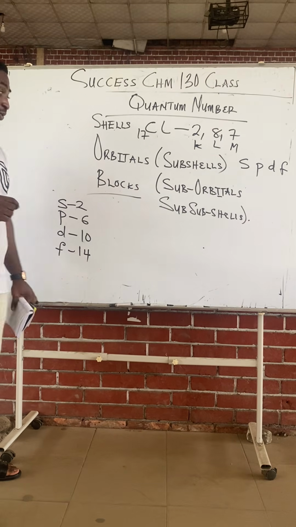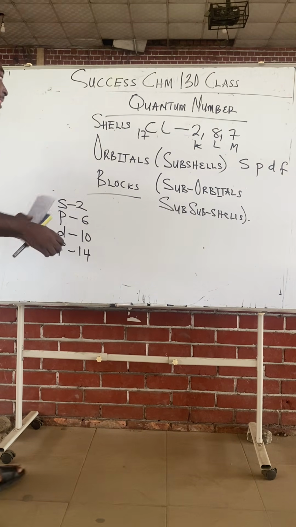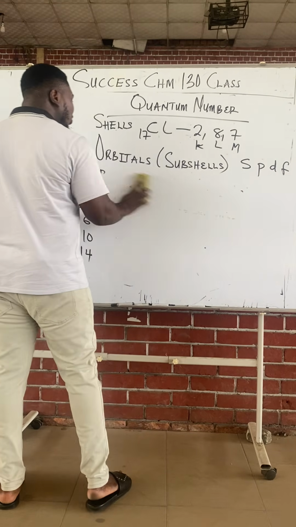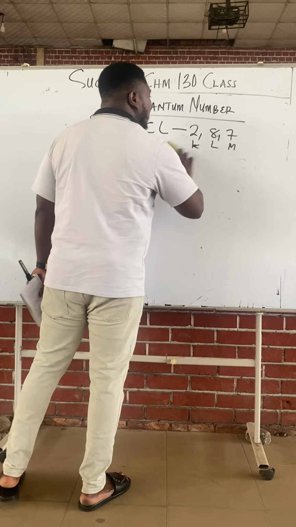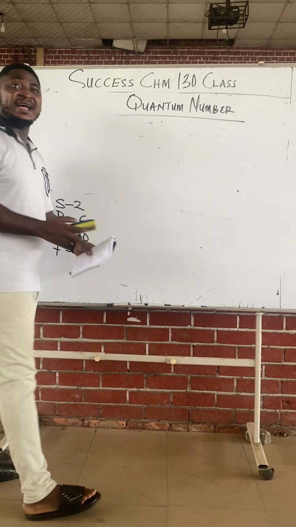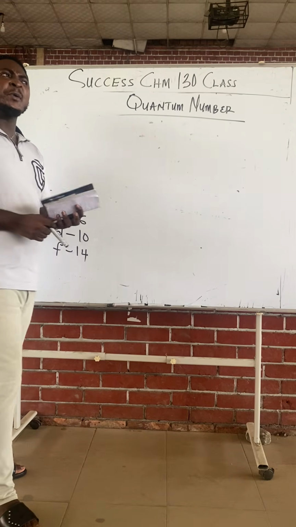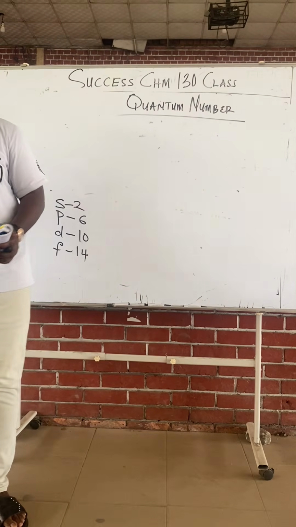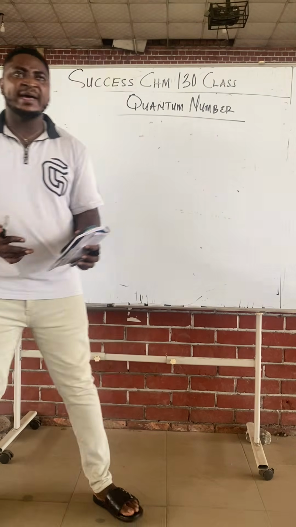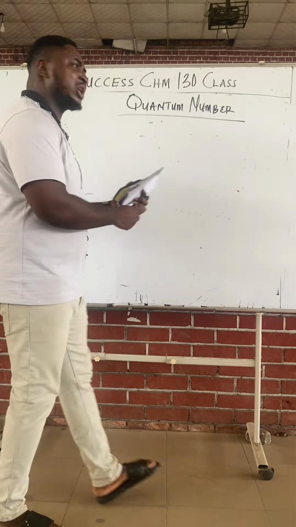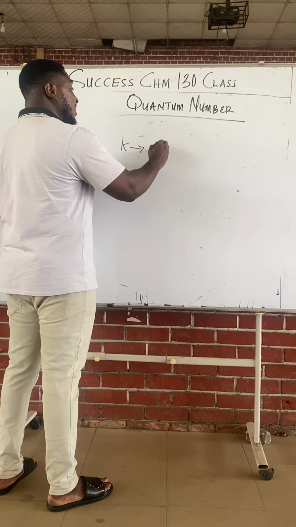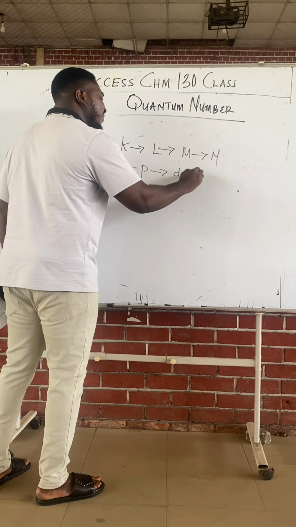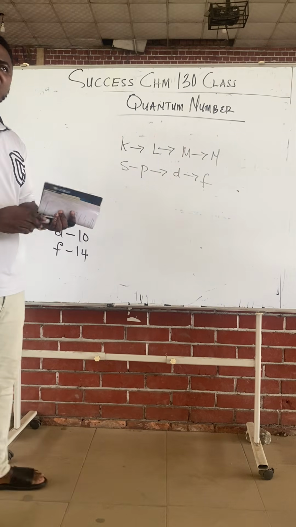Now, class, according to Aufbau's rule, when electrons are arranged, we arrange electrons in orbitals of lower energy level before those of higher energy. The reason why we write electronic configuration starting with K before L is that K has a lower energy level compared to L. Moving from K shell to L shell to M shell, the energy level increases. Likewise, moving from S to P to D to F, the energy level increases.